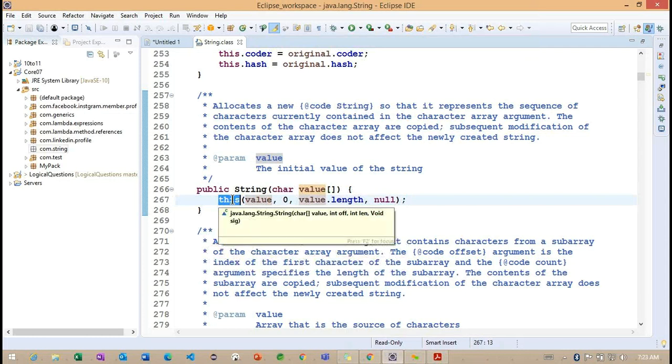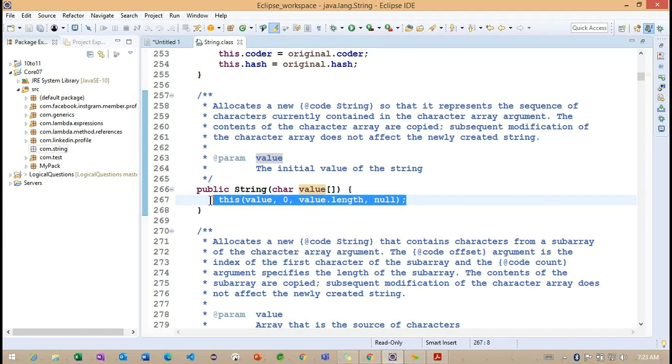So the line number 267. What you are providing is this.value equal to value, so we are trying to differentiate the local variable from the instance variable here. But here this keyword's purpose is different. The line number 267 purpose is different.